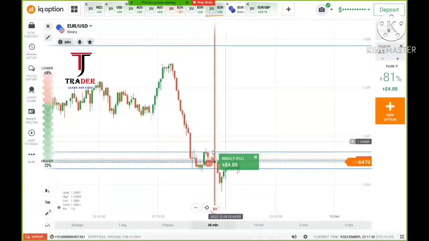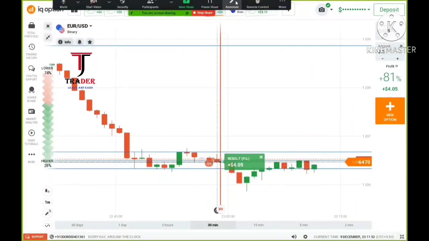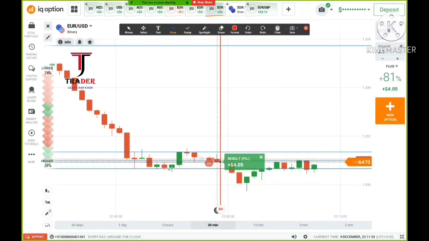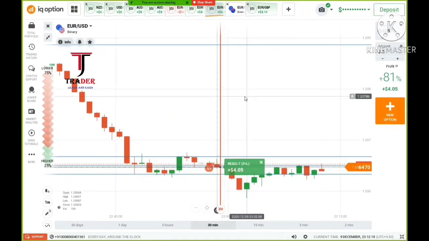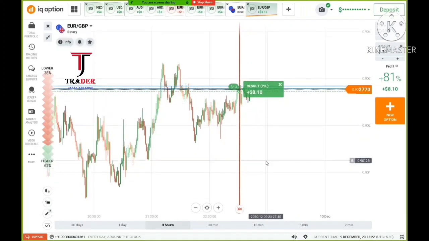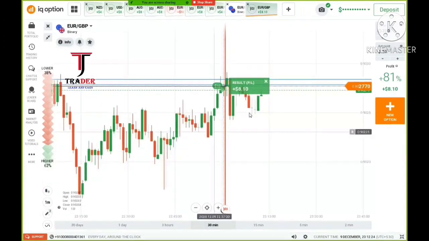And this is the downtrend, a complete downtrend. So I lost here. I thought it would go down, but here again a buyer came, and again sellers wanted to continue this pattern. So I thought it would continue. After this doji I thought buyers may enter, but when sellers entered again, it shows that the market wants to continue the move as per this trend. So again I placed a lower option here, and this is a minor uptrend.